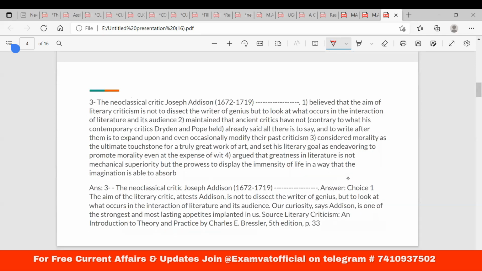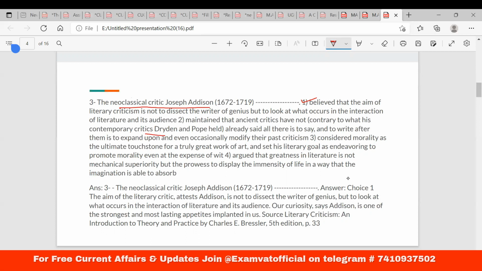The neoclassical critic, Joseph Addison, believed that the aim of literary criticism is not to dissect the writer of genius, but to look at what occurs in the interaction of literature and his audience. Okay, so that should be the correct answer. This is not very important as a question, but please understand.